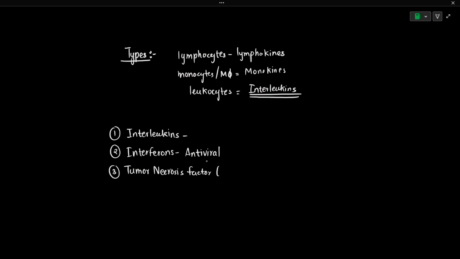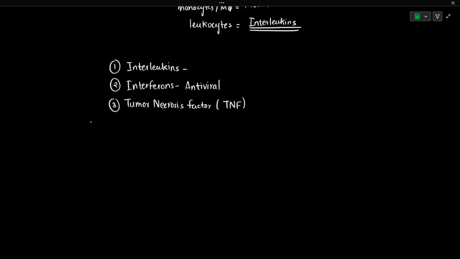TNF. I hope you remember that when we were discussing cell signaling, we already discussed tumor necrosis factor. These are the ones which induce inflammation, and they are really important in apoptosis, meaning cell death. They are also important in the induction of fever and swelling. All of that will be done by the tumor necrosis factor.